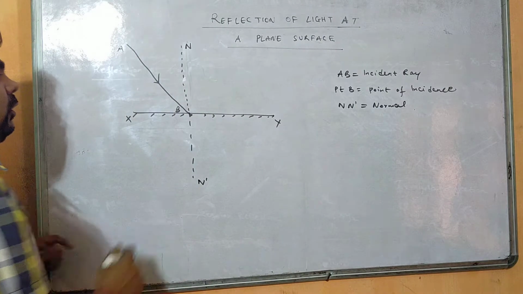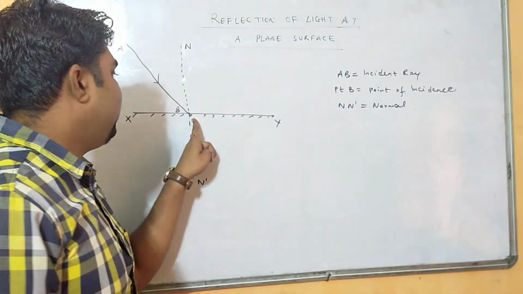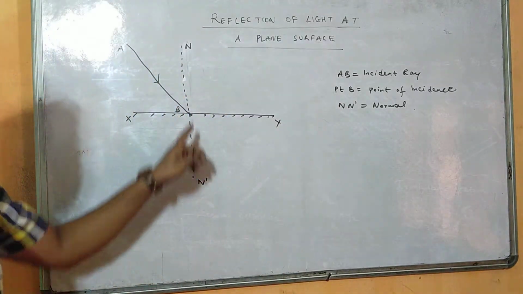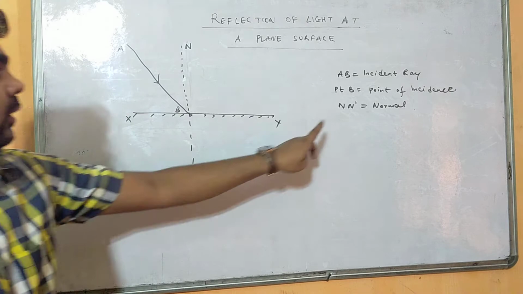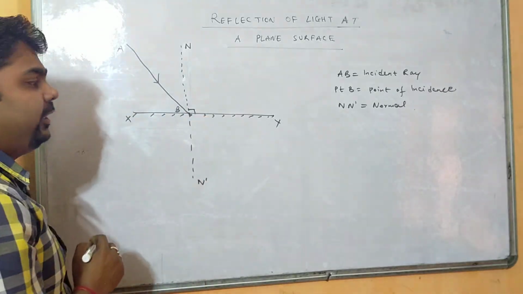So normal is a perpendicular line which passes through the point of incidence. This is an imaginary line, perpendicular because it is making an angle of 90 degrees.